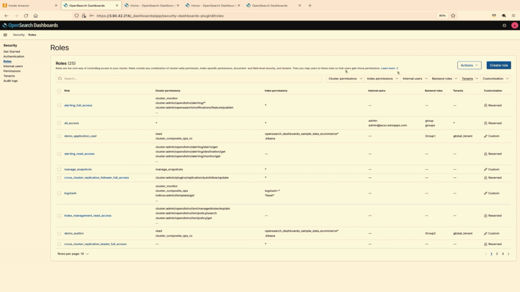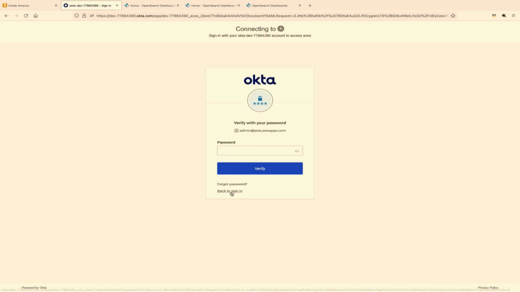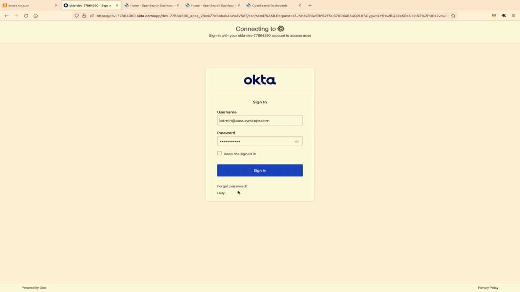Having seen this, let's quickly look at how we would also enable this. I'm going to log out and log in as 3 different personas. So the application user being in group 1 is user 1. The auditor being in group 2 is user 2. And the DevOps is user 3.